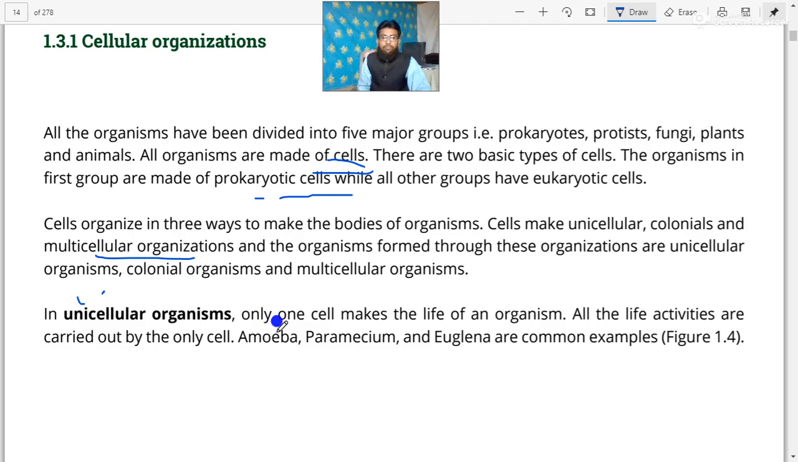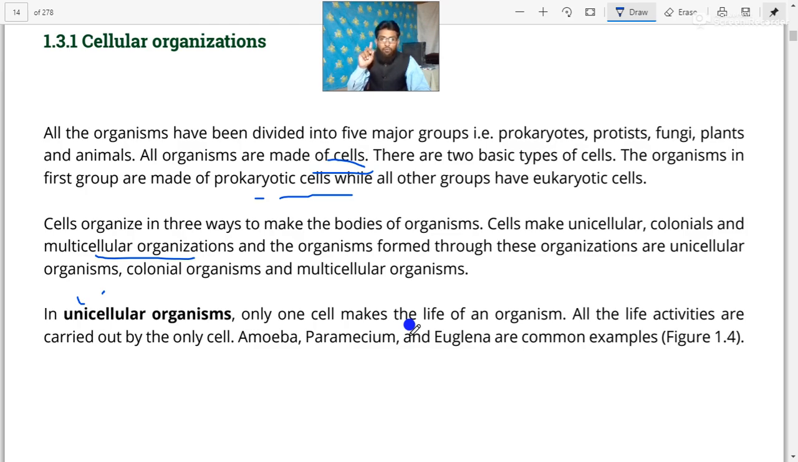In unicellular organism, only one cell makes the life of an organism. Dear cadets, just one cell is the whole individual organism. In the unicellular organization, only one cell is a complete adult organism. So only one cell is a complete organism. So it is known as unicellular.